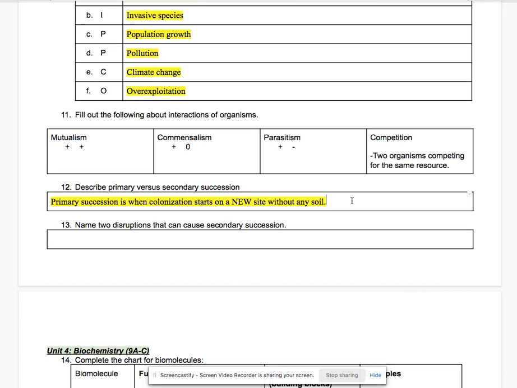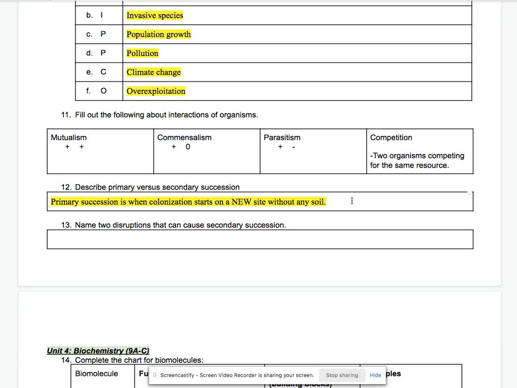This usually takes place on bare rock, and because it's bare rock, it takes a lot longer than secondary succession. We have bare rock whenever volcanoes erupt or when glaciers start retreating. Again, that's just bare rock, there's no soil.